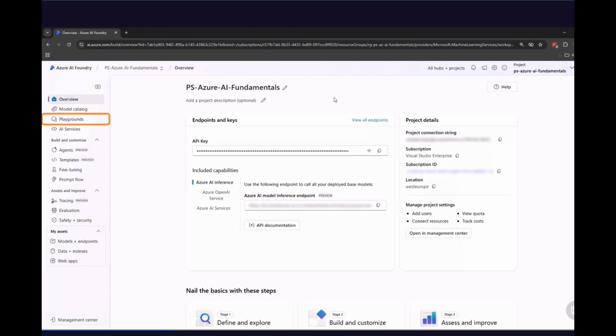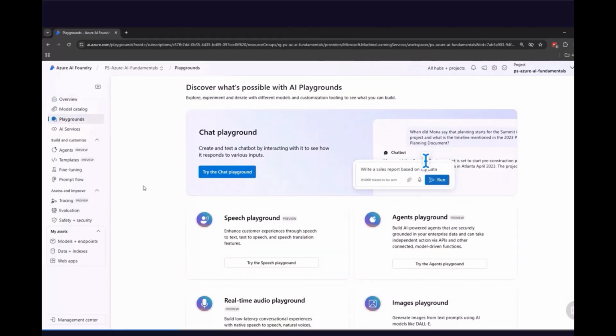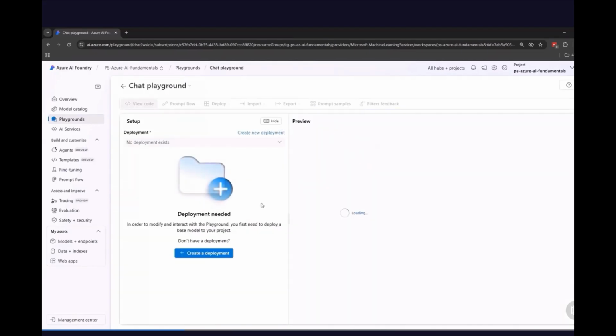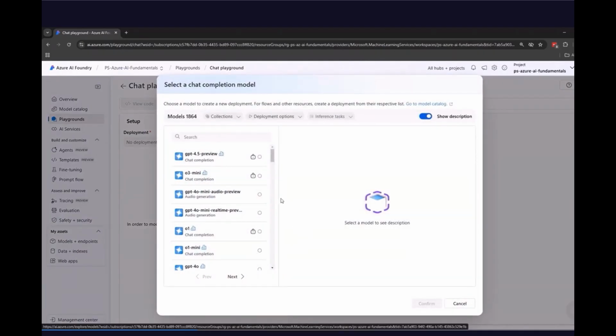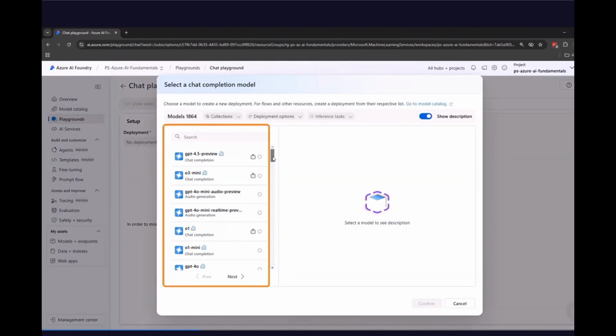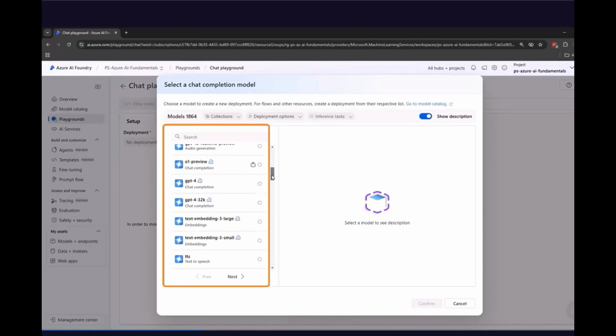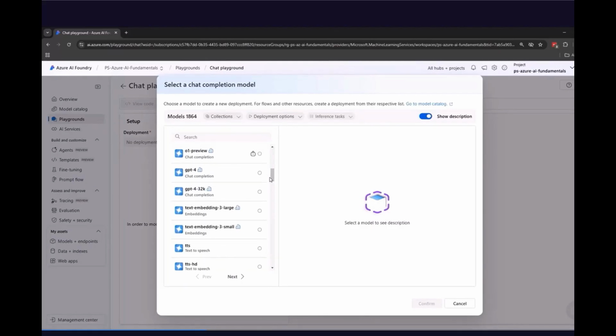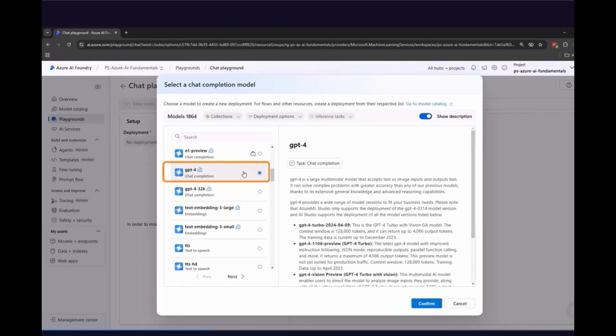From the left side, we have to select Playgrounds. So let's do it. And from there, we have to click Try the Chat Playground. Once it's clicked, we have to create new deployment. So let's click Create a Deployment button. And from there, as you can see, we have access to different kinds of models and versions. And the model we are interested in is a GPT for chat completion. So let's select it and let's click Confirm button.